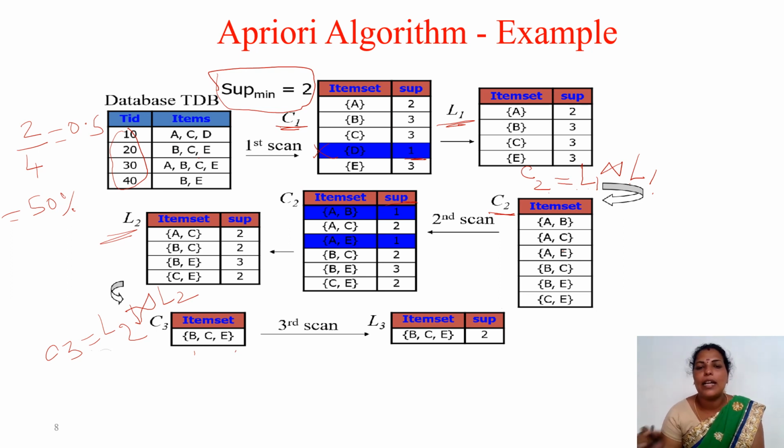Support count 2. Here there is no pruning process happening because only one item is there in the item set, and it is also having the support count 2. So no need to perform the pruning process. So now we are having the frequent item set. That is, the frequent item set is BCE with the support count 2. This is the frequent item set.